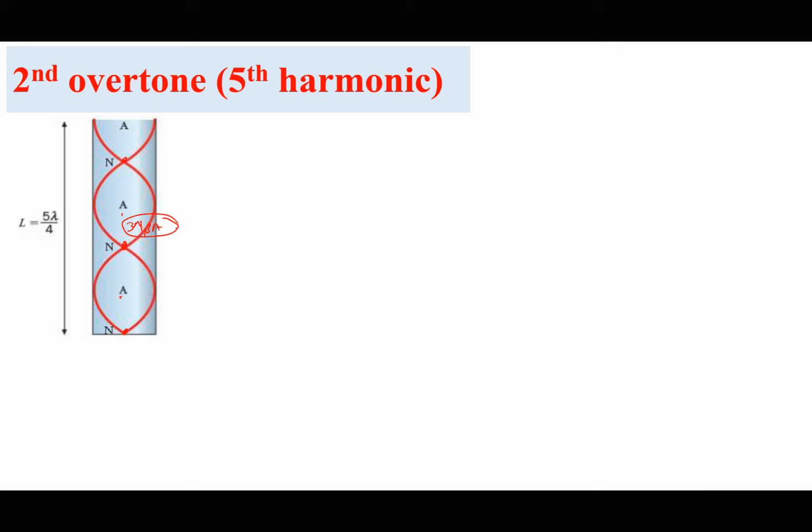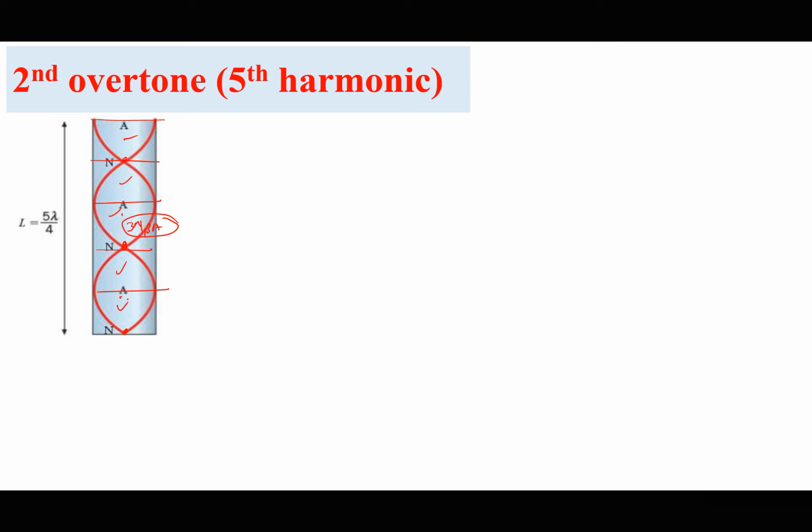Let's try to see what happens to the frequency in this case. Since L is going to be a quarter plus a quarter plus a quarter plus a quarter plus a quarter, this is 1, 2, 3, 4, 5 quarters. So in this case, we have 1 cycle plus a quarter, or 5 over 4 lambda.